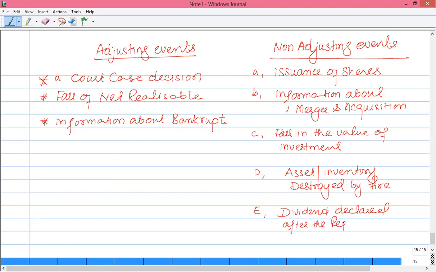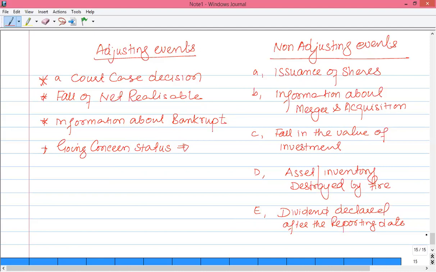If a dividend is declared after the reporting date, it will not be considered as a liability in the current reporting year. It will be a liability in the year 2019 rather than in the year 2018. Similarly, if you get any information about the going concern status of the business, then you have to adjust at the reporting date. So this is considered an adjusting event.